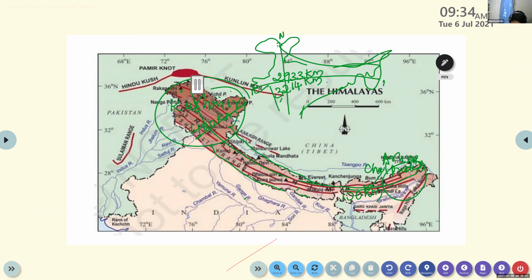Yes, ma'am. Okay, so the width of the Himalaya is not same. It is always changing from place to place. In the northern side, it is very broad. But when it comes to the eastern side, it becomes very narrow. Clear? Yes, ma'am. Okay, now we can discuss these points.